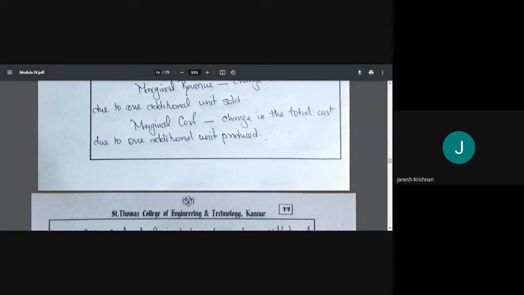Marginal revenue means how much will I get if I sell one more? Instead of 1,000, how much will I get if I sell 1,001? Marginal cost means how much will it cost me to produce 1,001? For 1,000, I know how much it will cost. What will happen if I produce one more? What is the cost? That is marginal cost.